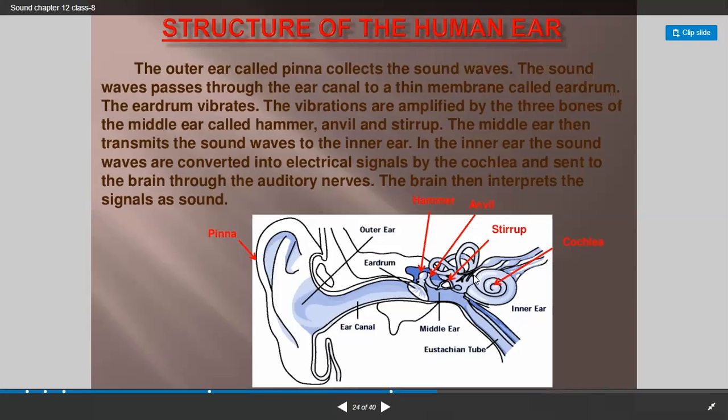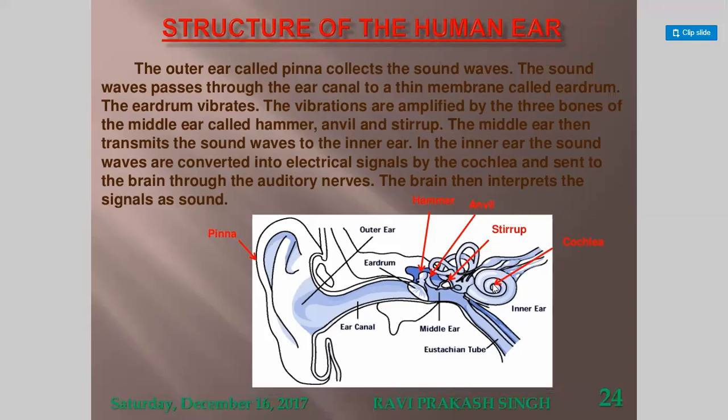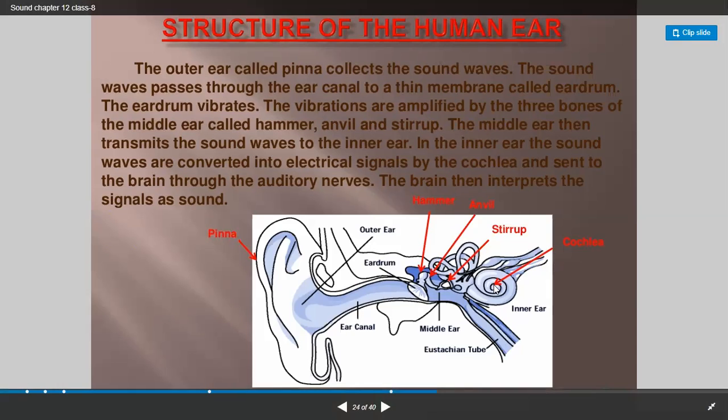Then it will go to the inner ear. In the inner ear, the sound waves are converted into electrical signals by the cochlea. This snail-like structure is called the cochlea. The sound waves are converted into electrical signals by the cochlea and sent to the brain through the auditory nerves. From here, it will go to the brain through the auditory nerves. The brain then interprets the signals as sound. Okay, so these are the main parts of the structure of the ear.